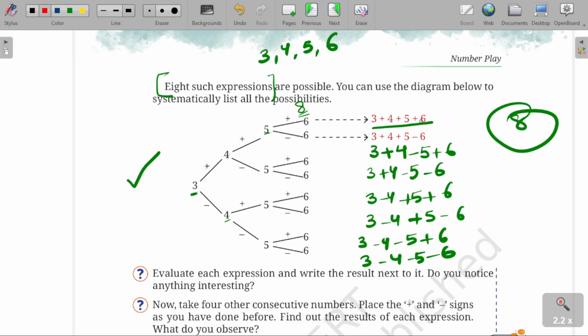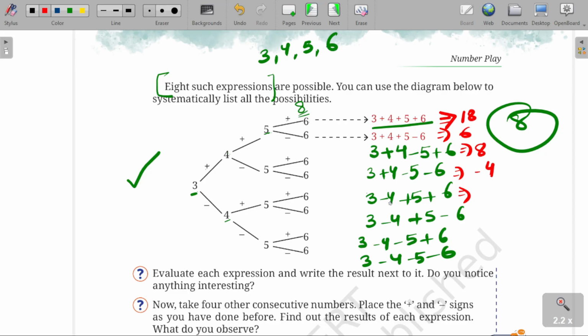Now what to do? Answer them, solve them. 3 plus 4, 7, 7 plus 5, 12, 12 plus 6, 18. 3 plus 4, 7, 7 plus 5, 12, 12 minus 6, 6. 3 plus 4, 7, 7 minus 5, 2, 2 plus 6, 8. 3 plus 4, 7, 7 minus 5, 2, 2 minus 6, minus 4.